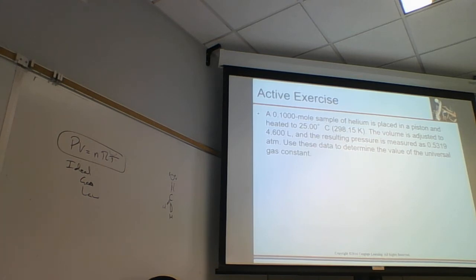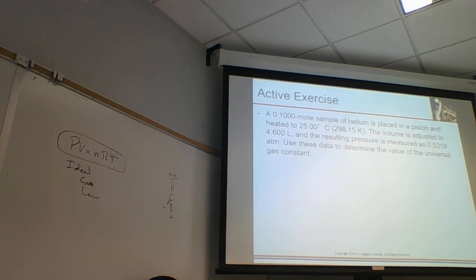And N is always moles. R is just going to equal PV over NT. Pressure, we'll just plug it in here, 0.5319 atmosphere. Volume, 4.600 liters, divided by N, 0.1000 moles, and T, 298.15 Kelvin.